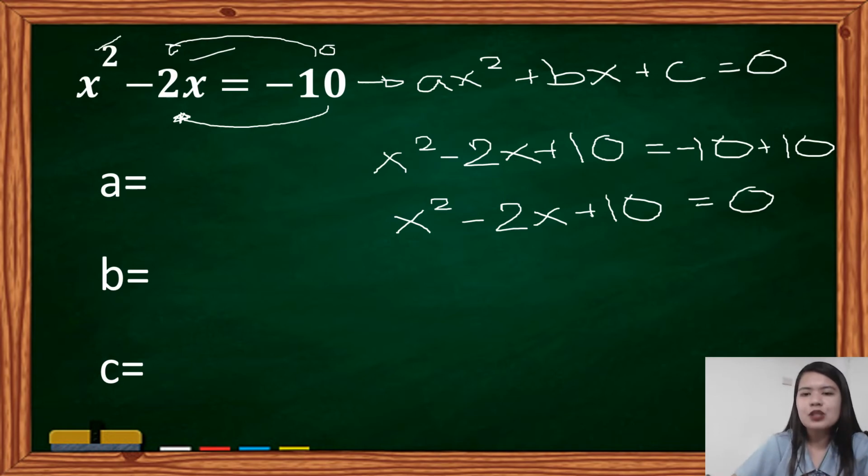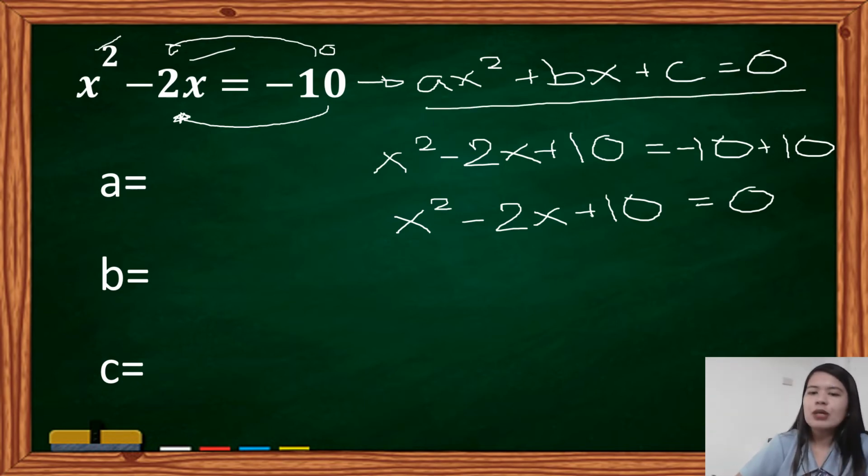So, now, let's proceed. X squared minus 2x plus 10 equals 0. This is already on its standard form. Kasi equal to 0 na siya. The question is, what are the values of a, b, and c? X squared. What is the value of a? So, the value of a here is 1. The invisible 1, lagi may invisible 1 doon, di ba?